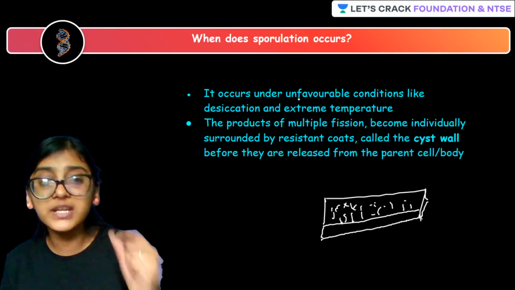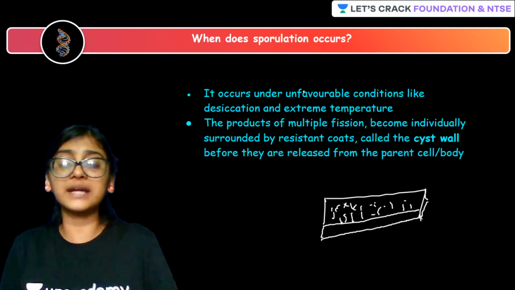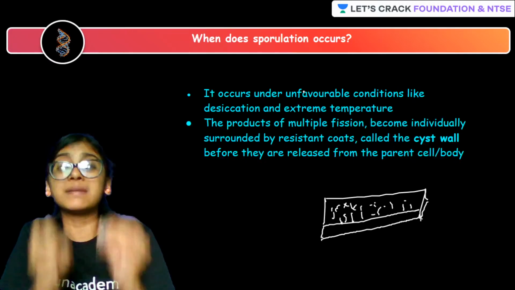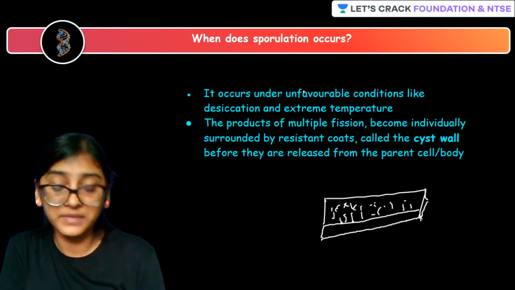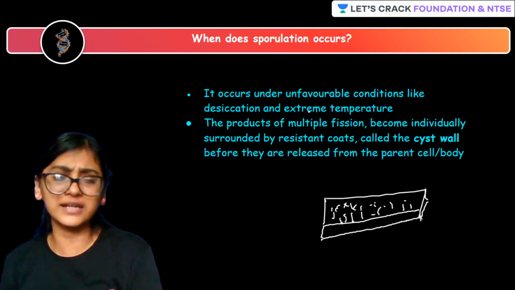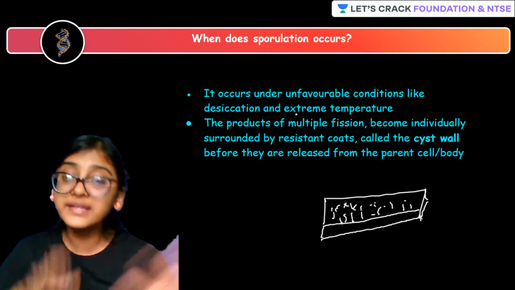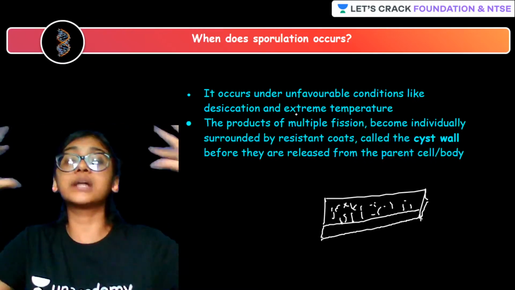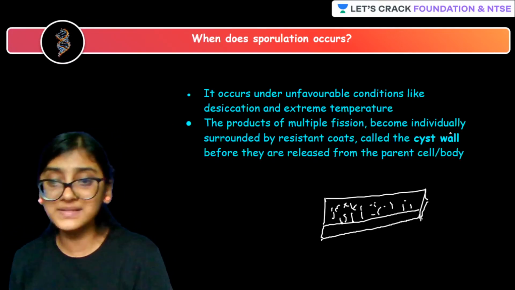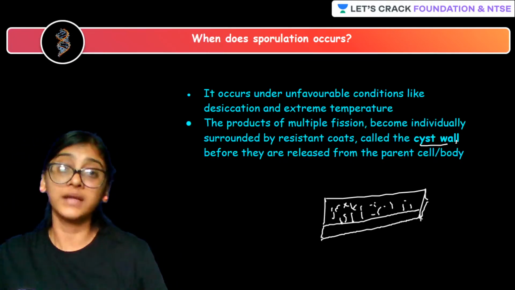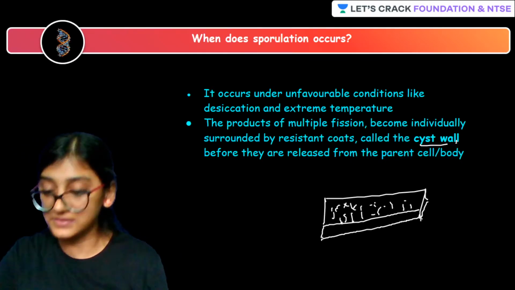So in the unfavorable condition, these spores literally protect the genetic material of the organism, right? In unfavorable conditions like desiccation and extreme high temperature. But whenever there is a favorable condition, the outermost protective wall, that can be the cyst wall, will break open and they will release the cells, right?